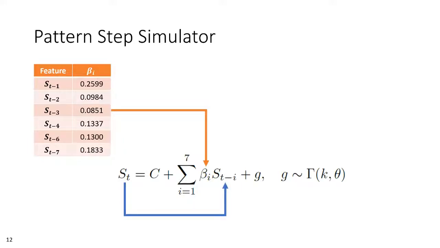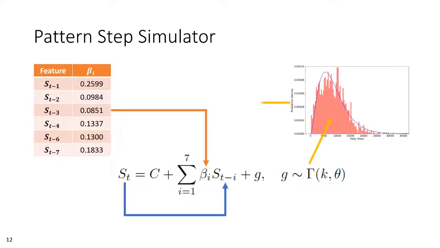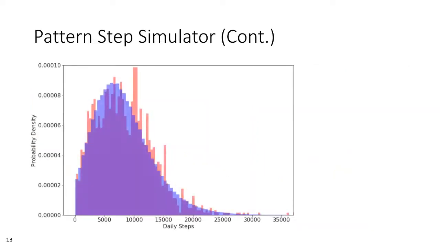We combine that with a random pull from a gamma distribution to blend the 2 approaches. In doing so, we are able to generate a sequence of steps that not only conforms to the distribution of our mechanical Turk dataset, but also maintains the expected relative correlations among days. To show this, we have in this figure the same histogram of the human step data overlaid with a frequency histogram in blue of 500,000 steps generated by our pattern step simulator.